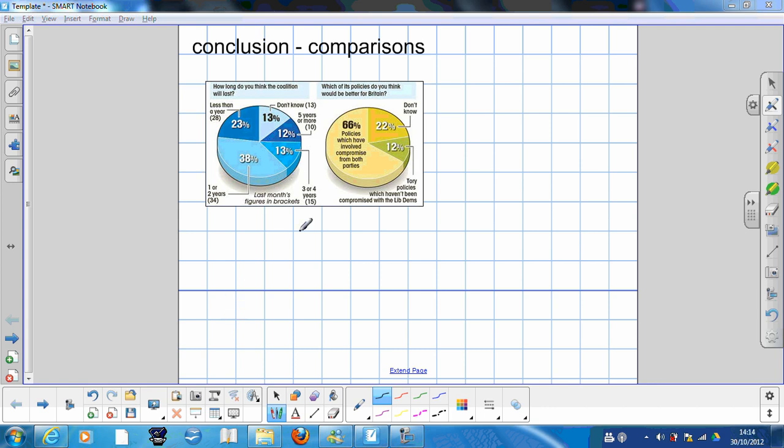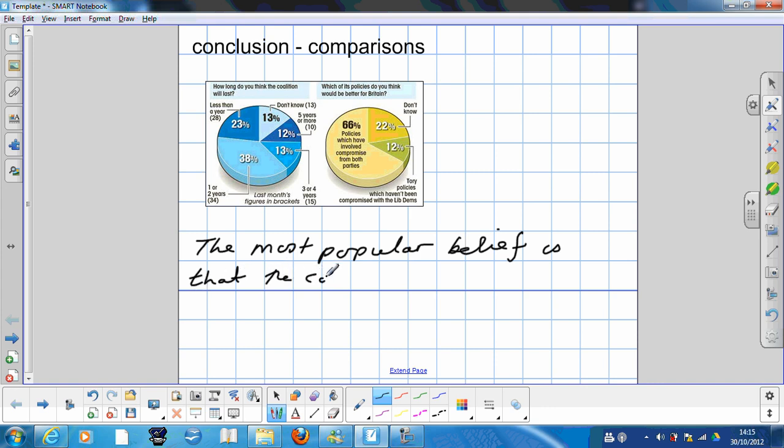So your conclusion would literally be this: the most popular belief, because that's what people are doing, they're being asked how long they think, they believe the coalition will last. What belief is that? The coalition will last 1 or 2 years.